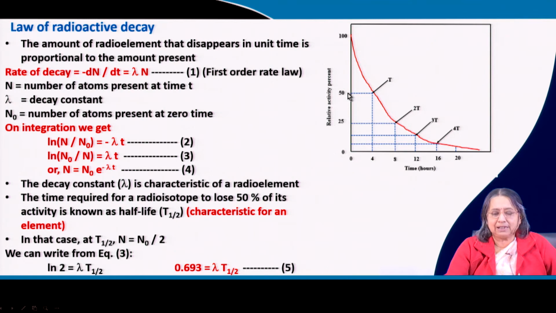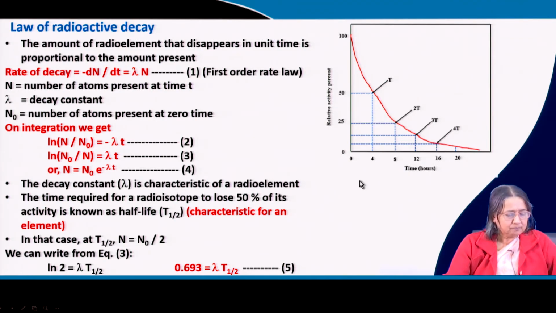Then again when you start with 50 and come to 25, another t half is taken. If it is 4 hours, then again 4 hours. Then if you start from 12.5, another t half is taken. This way it will go.